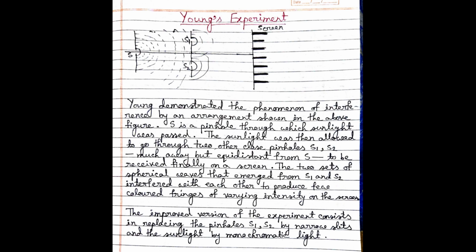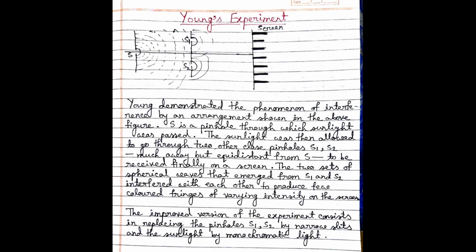Now if we light two candles and try to observe the interference pattern, is it possible? No, it's not possible. Any two independent sources cannot produce interference. To observe a sustained, well-defined interference pattern, we have to follow a few conditions.